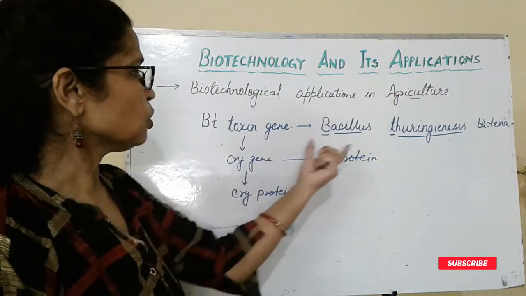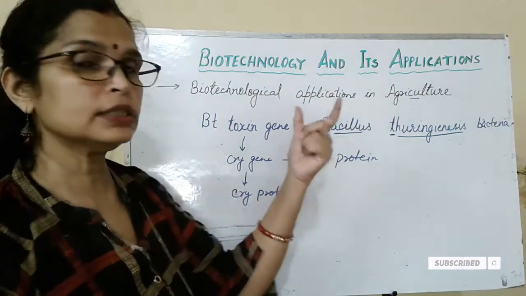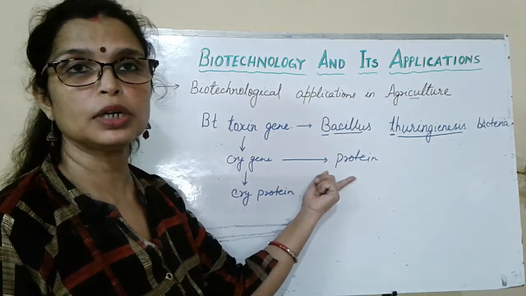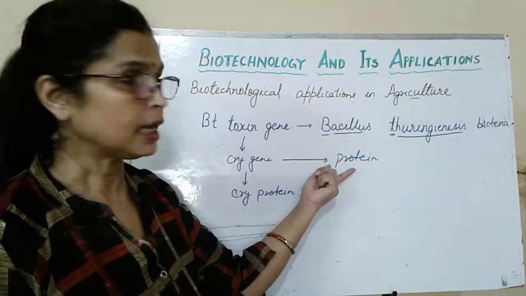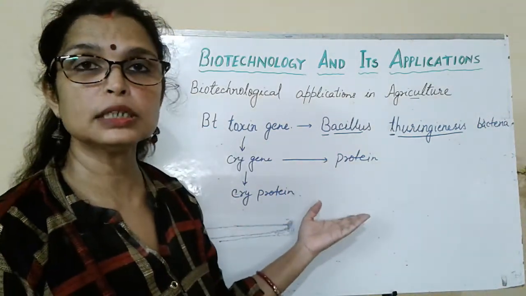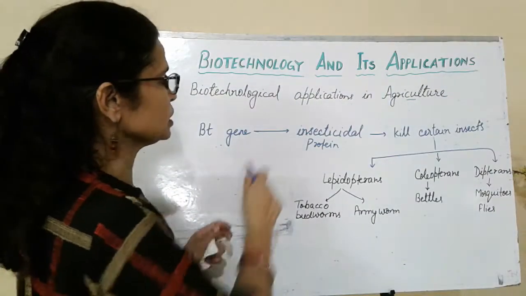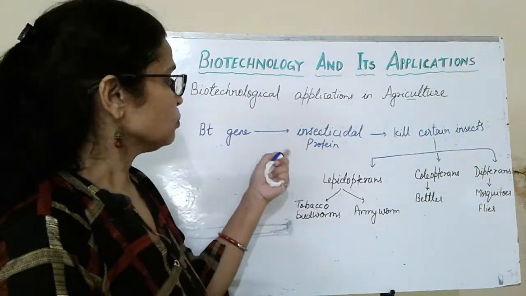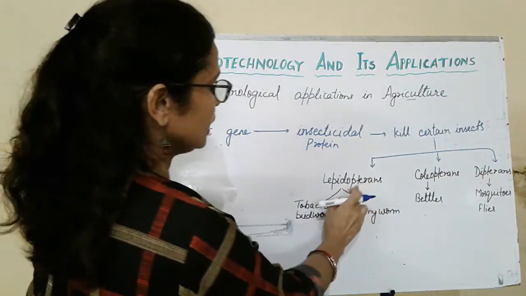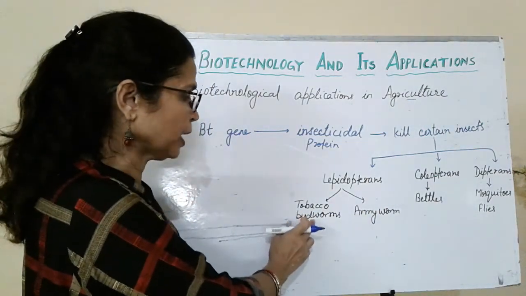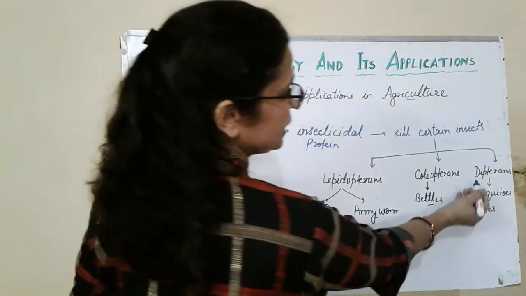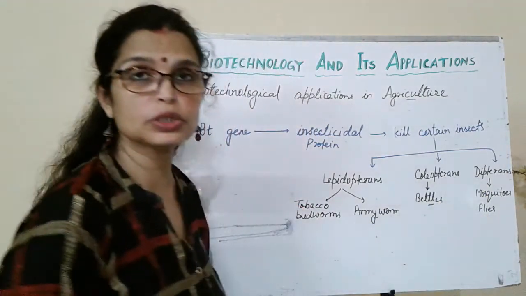This gene is cloned here and then it is introduced into the plant, and in the plant this gene produces the protein, which is toxic for insects. So let's see how this gene works in plants. Bt gene produces an insecticidal protein which can kill certain insects. It is not harmful for all insects. Like in Lepidopteran, it is harmful for tobacco budworm, armyworm. For Coleopteran, it is harmful for beetle, and in Dipteran, it is harmful for mosquitoes and flies.